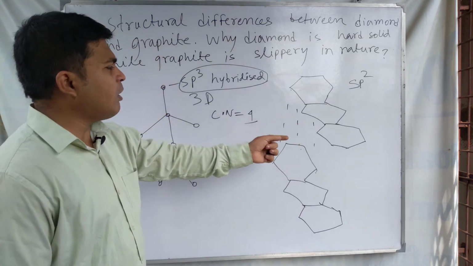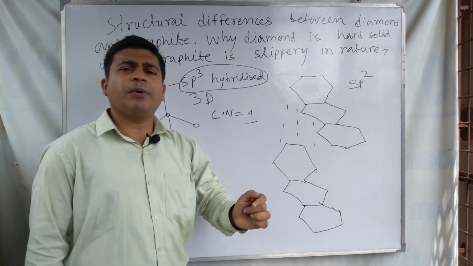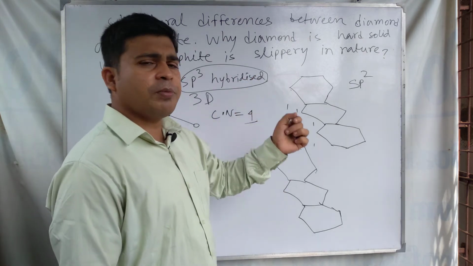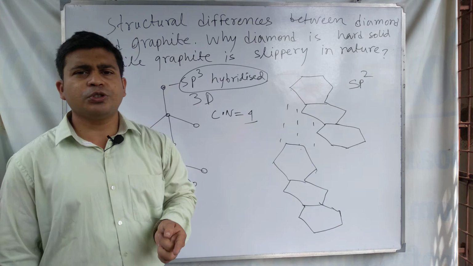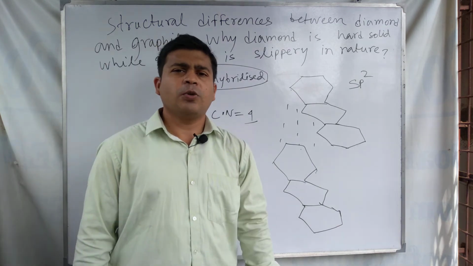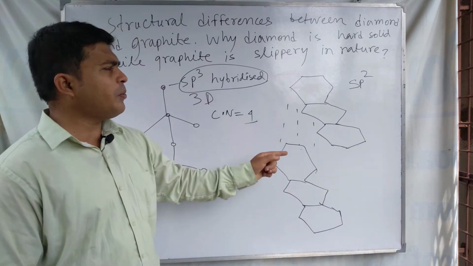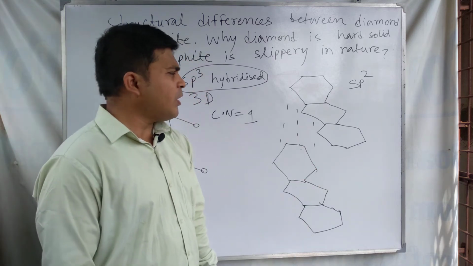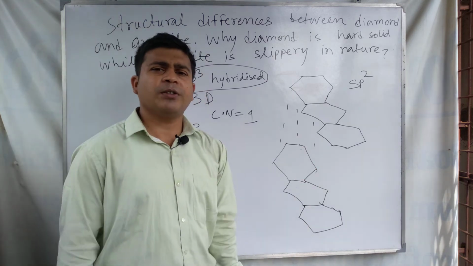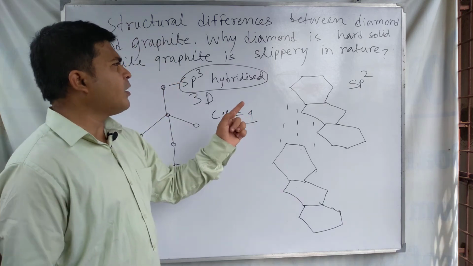Graphite is a soft substance and can be used as a lubricant, due to its soft and slippery nature. So these are the structural differences between diamond and graphite.